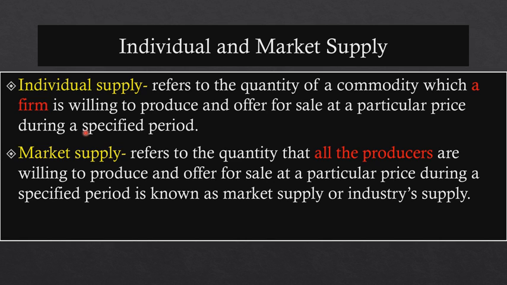Okay, just take it as an example. So 10 toothpaste packets being offered at rupees 10 each for 1 month. So this is your individual supply.